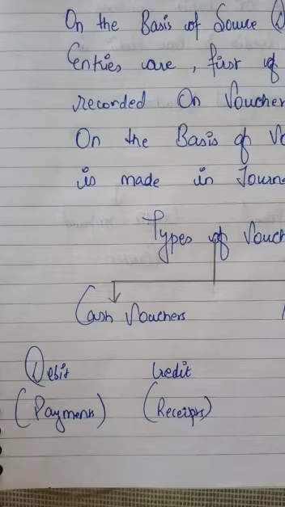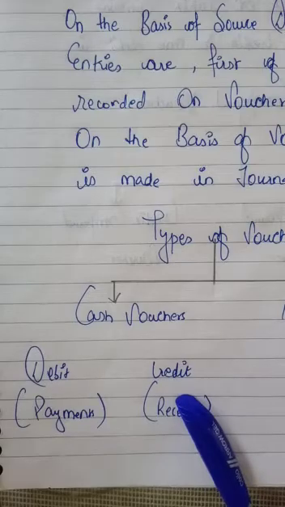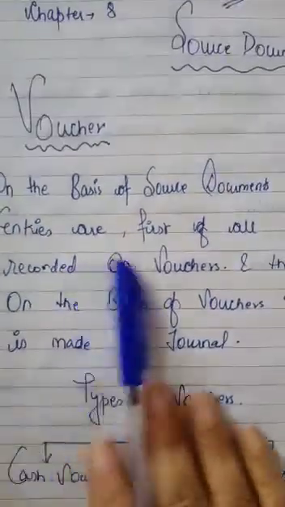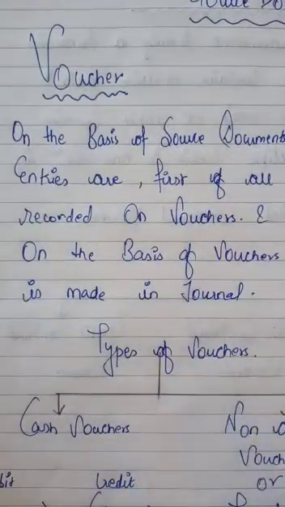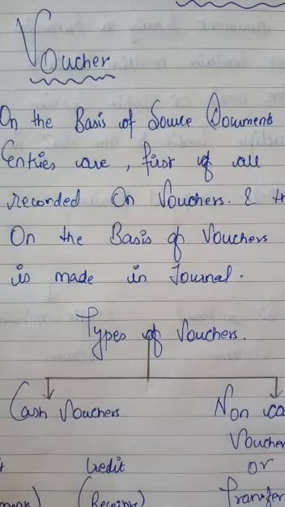Then credit voucher, for all the receipts we prepare a credit voucher. For cash receipts of income like commission and interest, for cash sales of goods, for cash sale of investment, for cash sale of asset, for cash receipts from debtors, for withdrawing cash from the bank, whenever we are receiving something we will record in the credit voucher. So children, on the basis of source documents, entries are first of all recorded in vouchers, and on the basis of these vouchers we will record all the transactions in the journal.